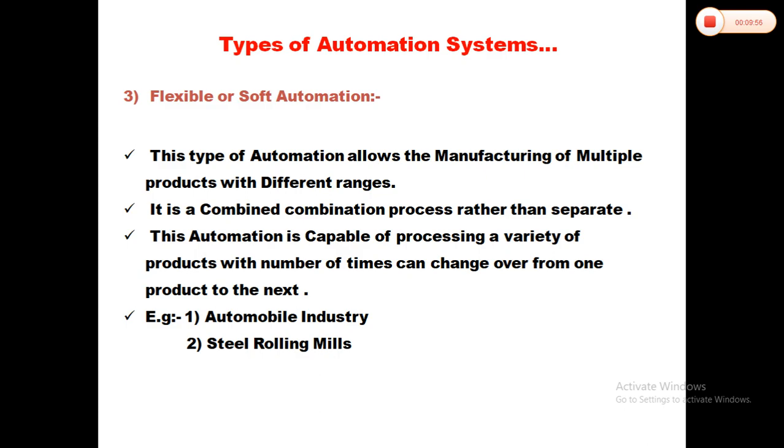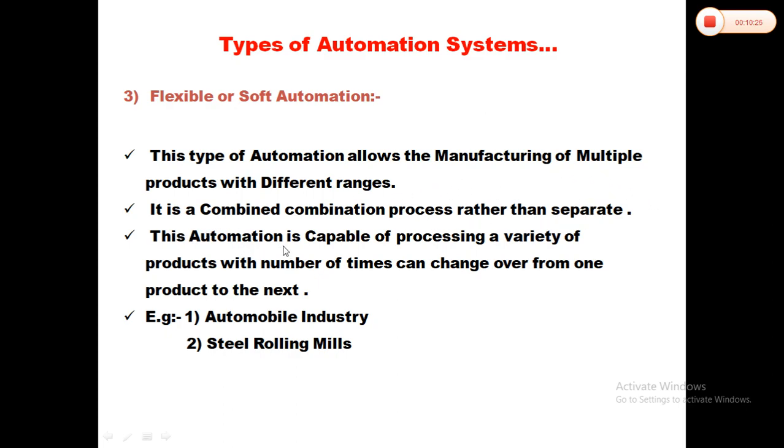Flexible or soft automation. This type of automation allows the manufacturing of multiple products with different ranges. It is a combined process rather than separate.